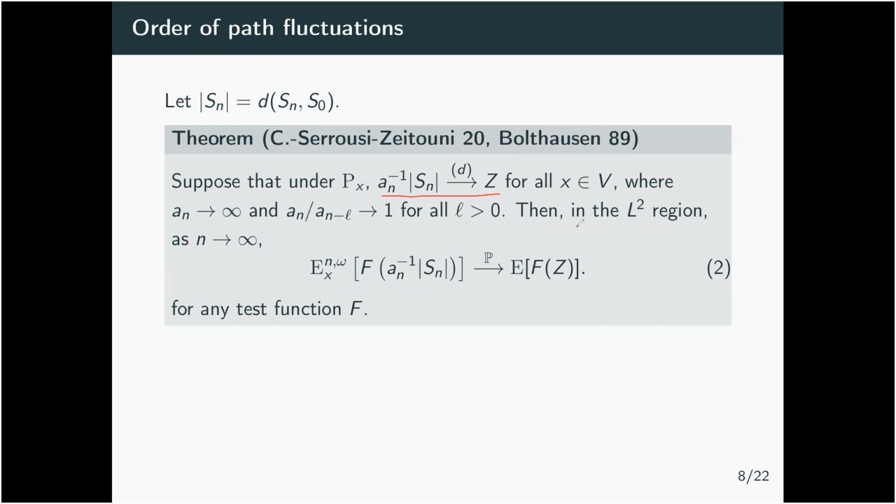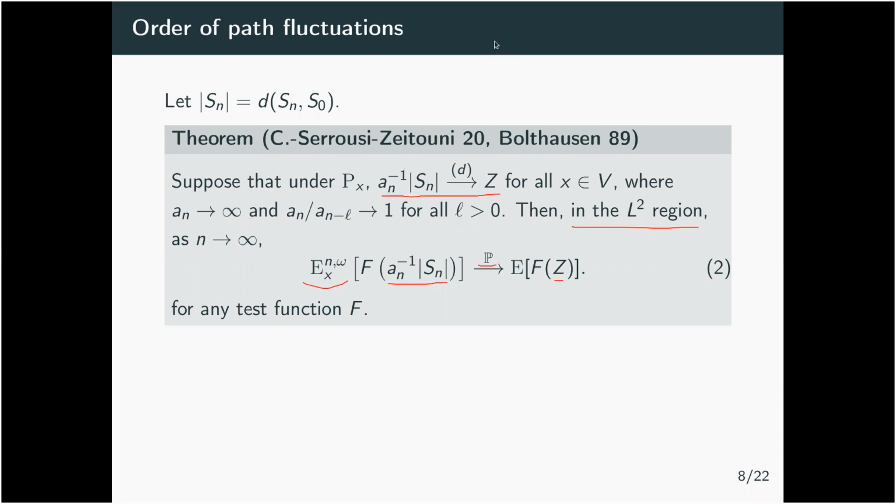Then in the whole L2 region, what you can show is that under the polymer measure, you again have this central limit theorem appearing, in the sense that if you divide the Sn by an, and you test it against a certain function under the polymer measure, it will converge to the mean of Z, so this limiting law, over a test function. And this happens in probability over the random environment omegas.